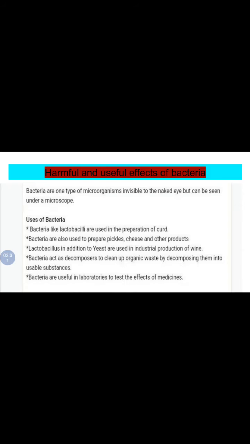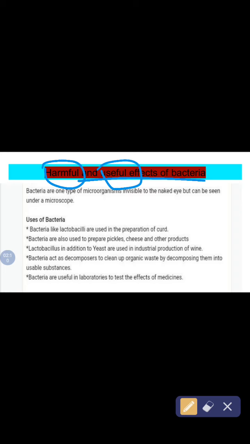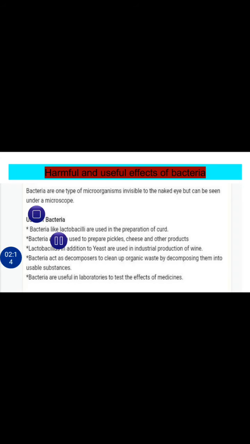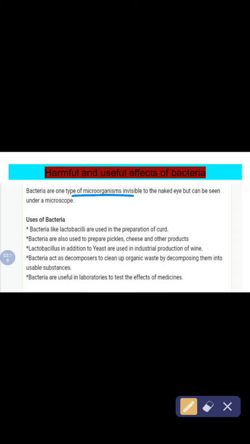Next slide is about harmful and useful effects of bacteria. See how bacteria are harmful to us and how they are useful to us. We are going to see this in this one slide. So let's get started. Bacteria are one type of organism invisible to the naked eye. We can't see them with the naked eye but they can be seen under a microscope.